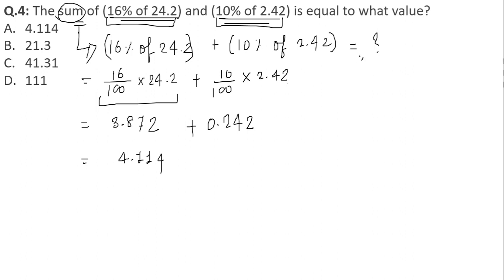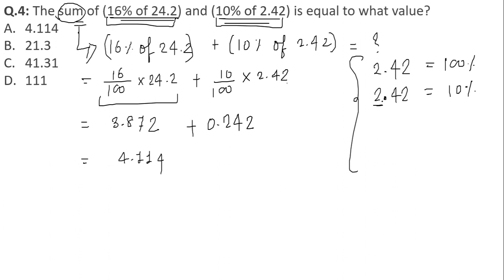I'd like to give you a summary of what we learned yesterday. 2.42 is the value whose 10% we have to calculate. So let us consider this value to be 100%. The 10% of this given value is what? Write the number as it is, and shift the decimal point by one digit. So just shift the point after this digit. It means the 10% will be equal to 0.242. So 0.242 is the answer for 10% of 2.42. After calculating the summation I'll get 4.114.